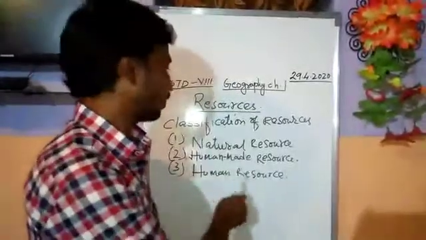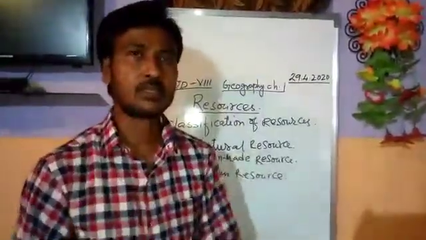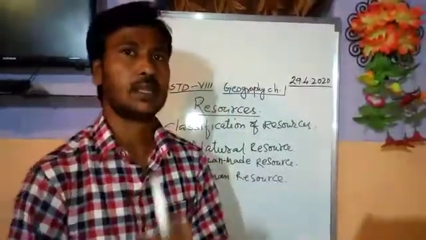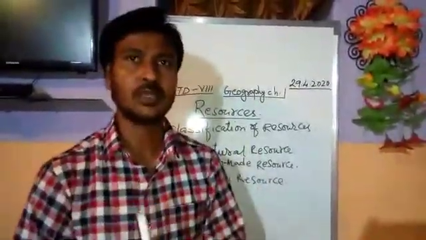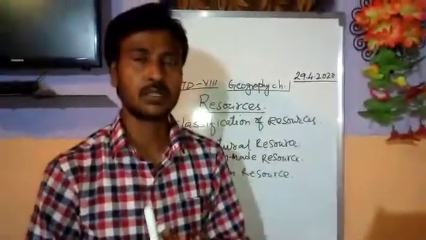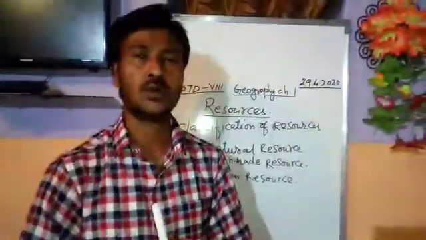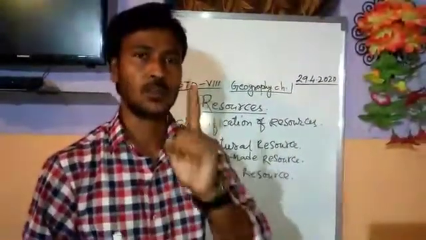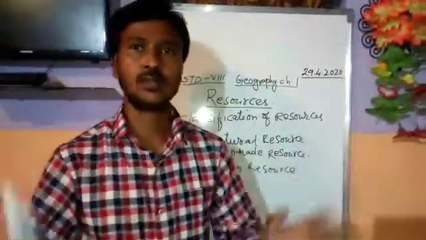Whereas in human resource, human beings themselves are called a resource. You may ask, sir, how are human beings a resource? Human beings, with their knowledge and technology, utilize all the resources. Remember, without human beings, all other resources are useless.